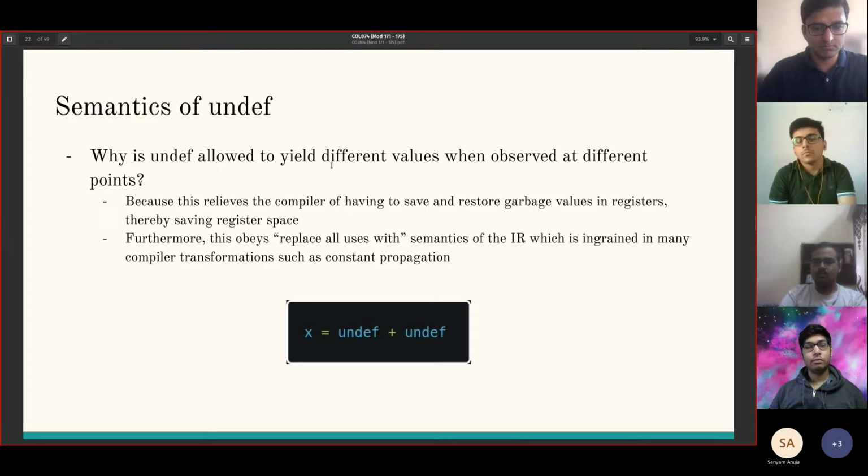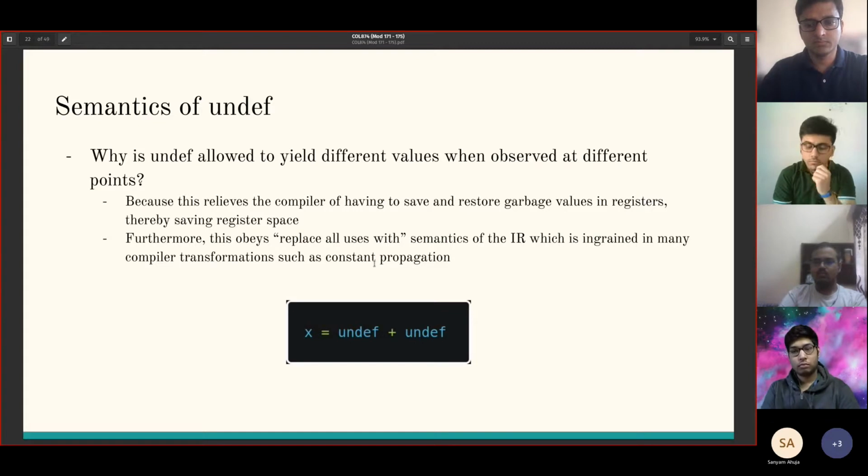So undef is allowed to yield different values when observed at different points, because this relieves the compiler from having to save and restore garbage values. It saves register space, and it also obeys the replace all uses with semantics of the IR. Because if a is undef and we have x = a + a, then the compiler typically might do constant propagation and other such transformations, and it might replace x = a + a with x = undef + undef. And to support such transformations and not disable them, we allow undef to have different values.